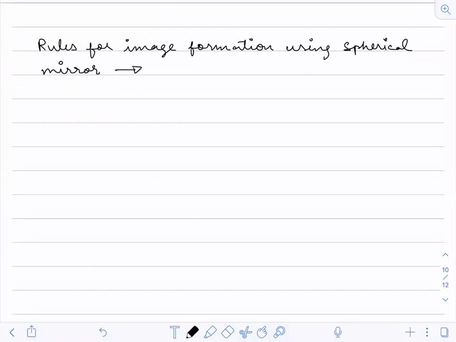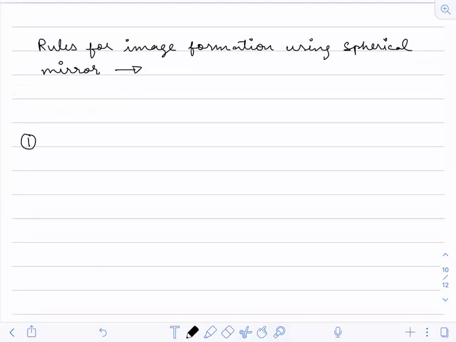Let us start with the first rule, and here only I will discuss the point focus. I have told you that whenever you draw an image or a ray diagram, the minimum number of rays we will take is two. Okay, two rays. Correct.